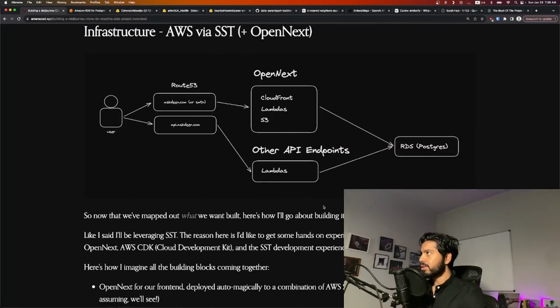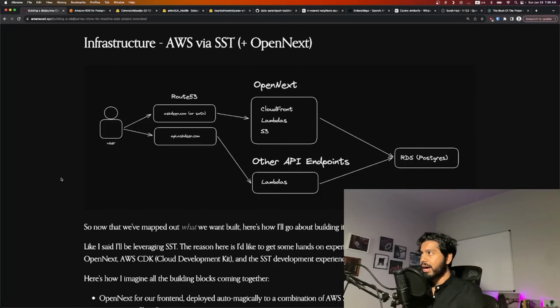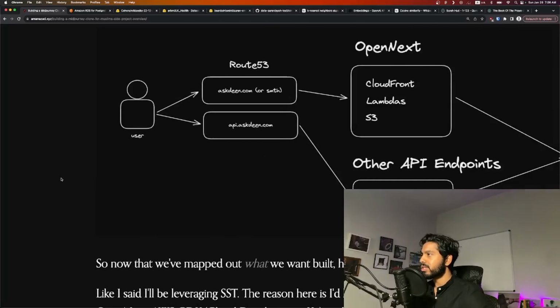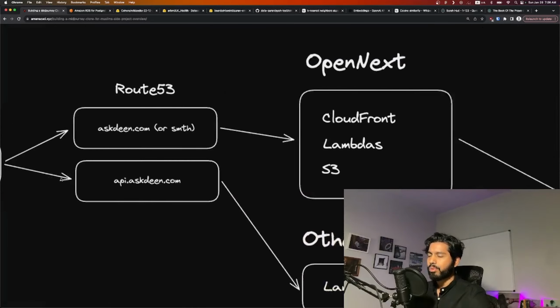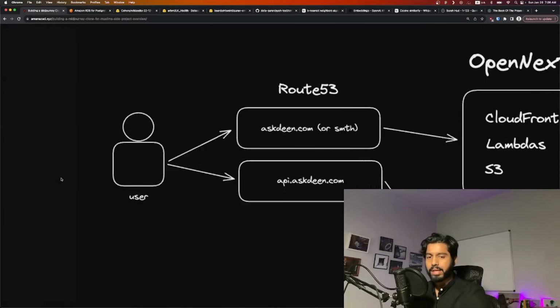All right, now let's go into the infrastructure. How to set up a Midjourney bot with AWS and SST plus OpenNext. So this is essentially how it's going to look, right? I think this is broad strokes correct. Again, we'll see once we actually get into it.